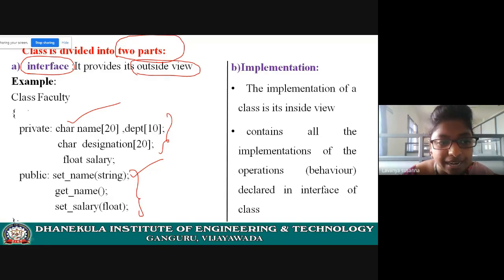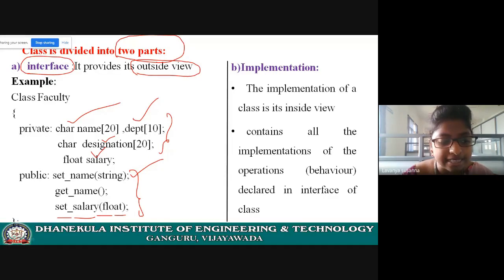See here, in the faculty class, name, department, designation, salary, all these are variables. And what are the methods? Set name, get salary. Again, there may be many methods. Just an example. So in this class, this is the interface. It contains the data members and member function declarations, just declarations.